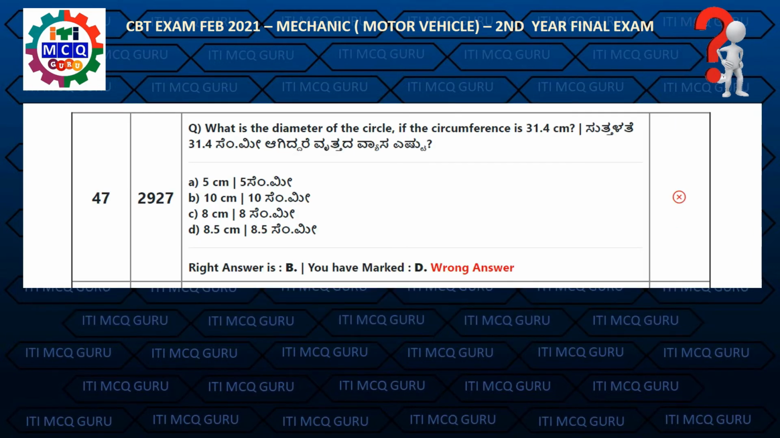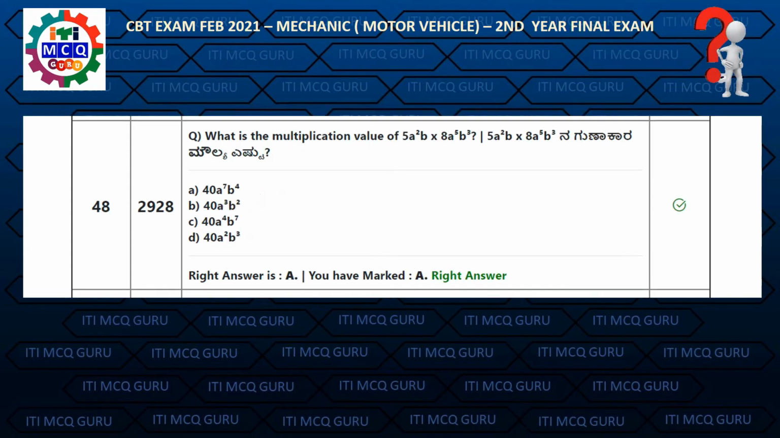Question 47. What is the diameter of the circle if the circumference is 31.4 cm? Right answer is B, 10 cm. Question 48. What is the multiplication value of 5a square b into 8a raised 5 b cube? Right answer is A, 40 a raised 7 b raised 4.